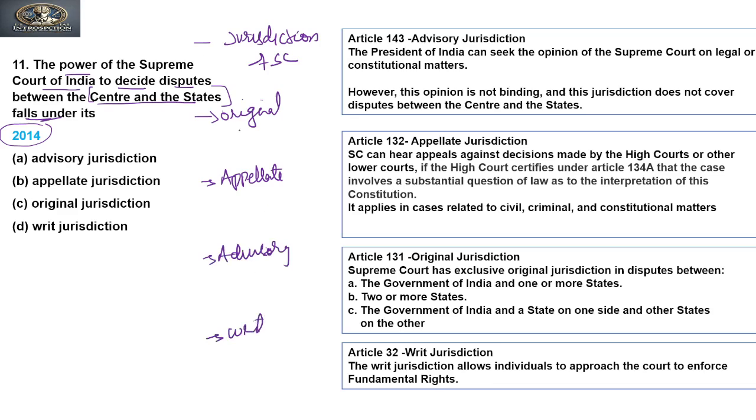So original jurisdiction belongs to the federal character.